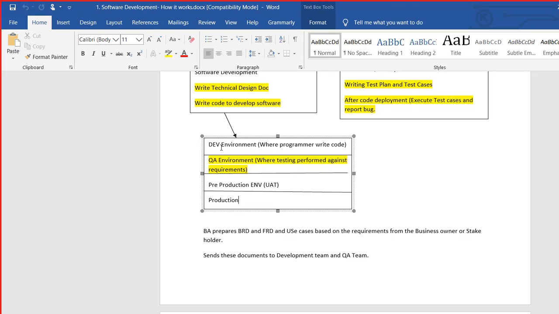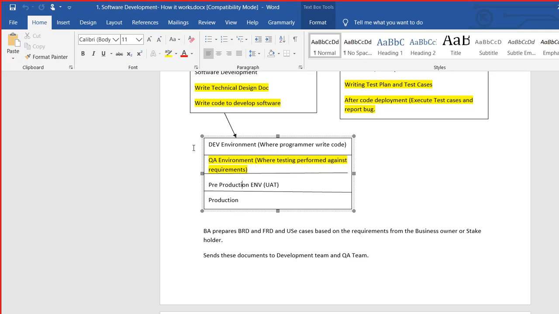Remember I said, let's say Facebook has to make sure that the application is able to handle 5 million people, right? So to do this performance testing, they build an environment similar to the production environment, a big set of servers, and then they deploy the code there, and that is what we call UAT or the pre-production environment.